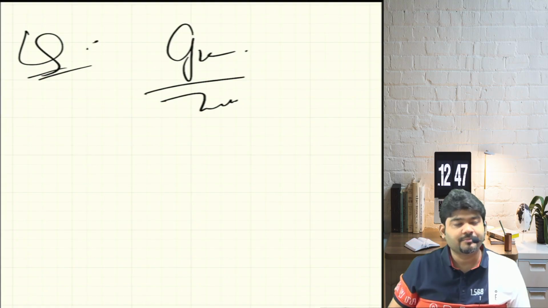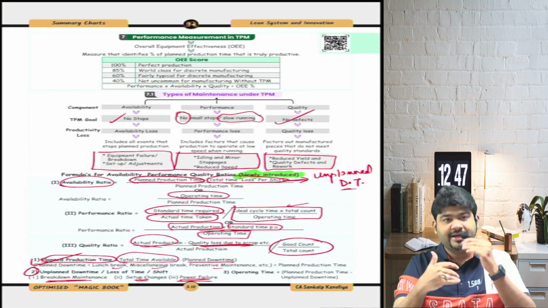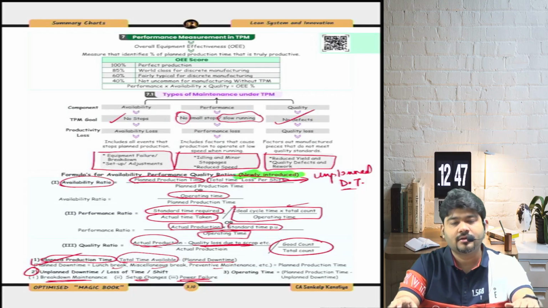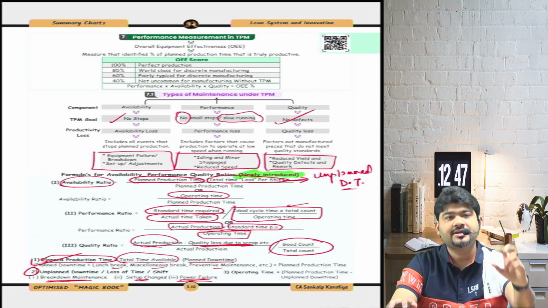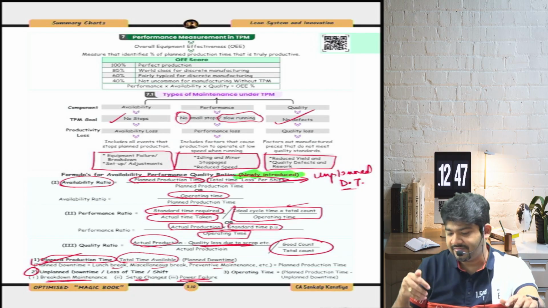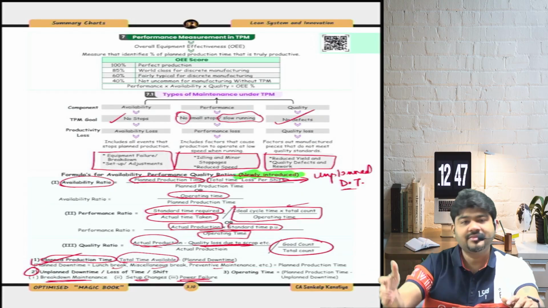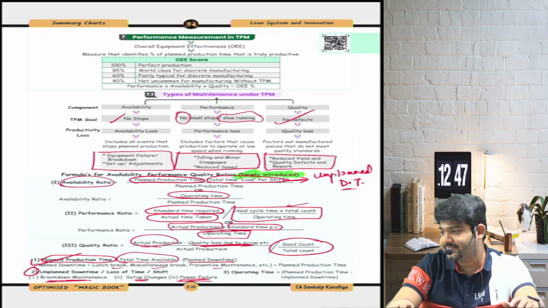With this, I complete the formulas for OEE. Are we clear, everyone? Will you be able to write it on your own? Definitely clear, I hope. Logically, it has gone through you. So next time whenever you revise, just remember the logic that we have just built, and then we can include it. All right, everyone? Okay.